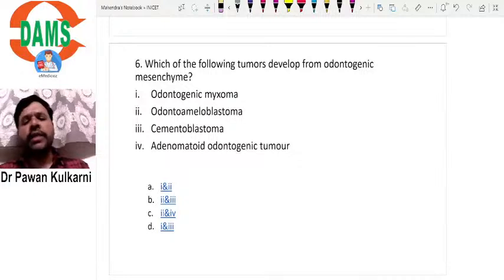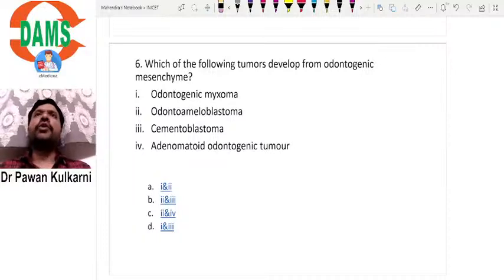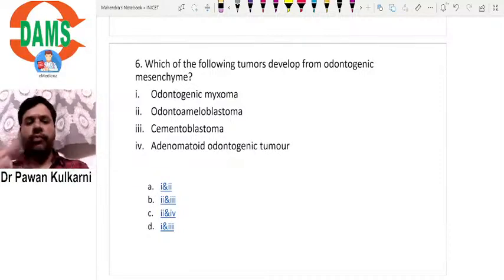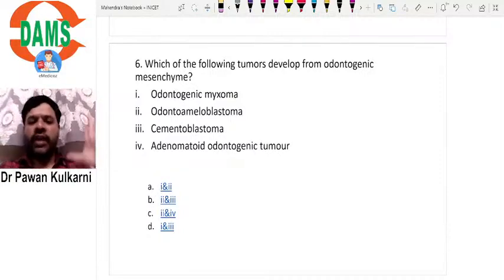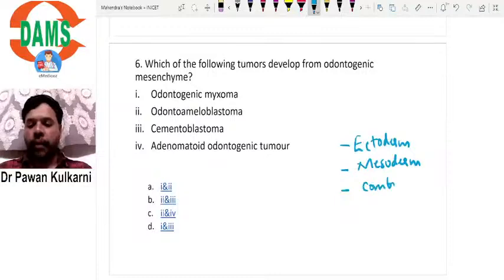Which of the following tumors develop from odontogenic mesenchyme? We know that odontogenic tumors will arise from ectoderm, mesenchyme, and a combination of these two. There are three origins for odontogenic tumors. One is purely from the ectoderm. One is from the mesoderm. One is from a combination of both.